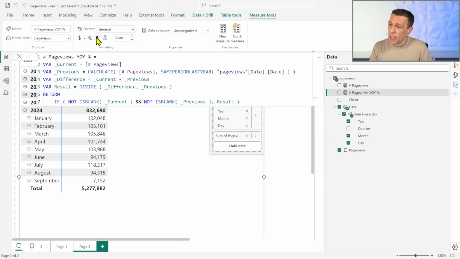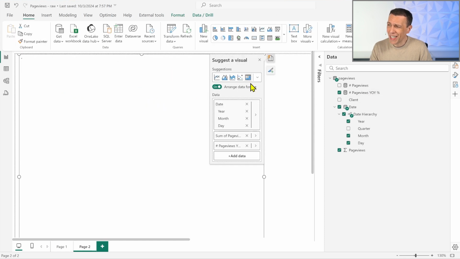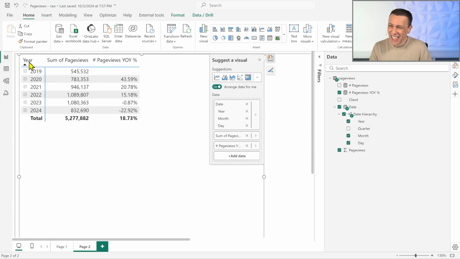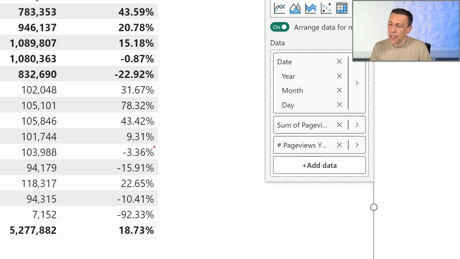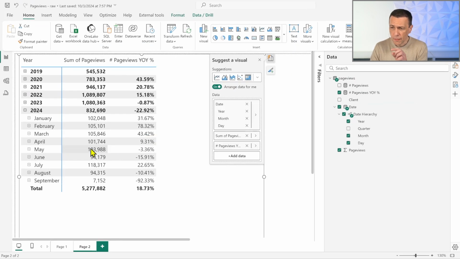So at this point, I just format this as a percentage, and I show the number in my report. Once again, I have to go back here. This is absolutely insane why it doesn't consider my choice. But anyway, let's go to April, and now you see that we have this value that is 9.31%, which is the difference between April 2024 and April 2023 using this calendar.